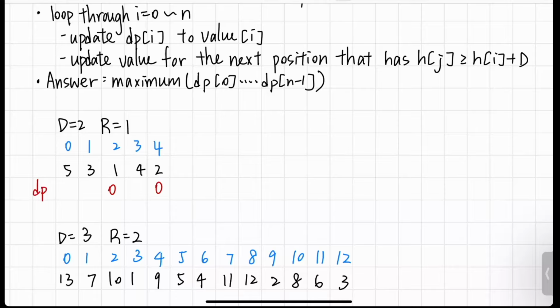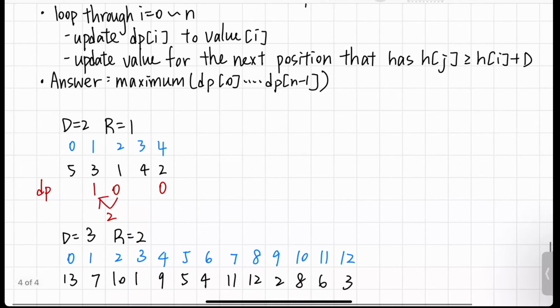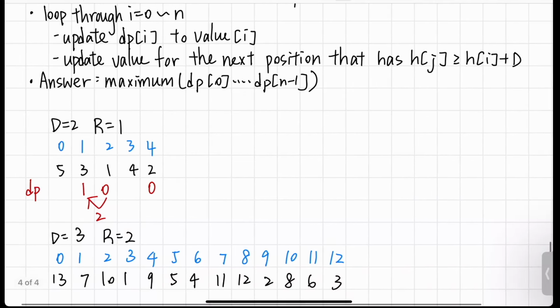And afterwards we move on to 3. And this would get 1 because it can transition from here. It satisfies the condition that the difference between them is at least 2 and the distance is 1. Then we move on to the next value, which is 4, and this will give a value of 1 because the difference is at least 2 and the distance is only 1.